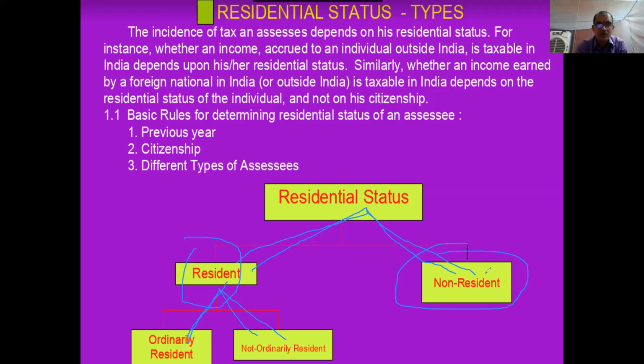Is it clear? Did you draw this division, residential status of individual? Draw this division first: residential status, resident, non-resident, ordinarily resident, not ordinarily resident. Is it over? Shall we move? Yes, sir. Okay, I am moving to the next part.